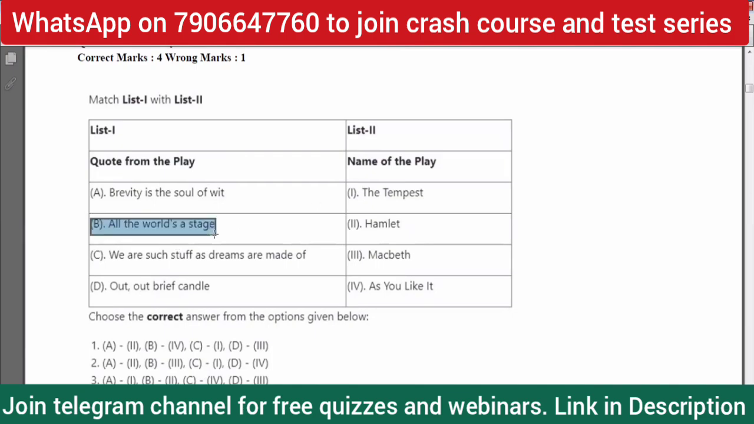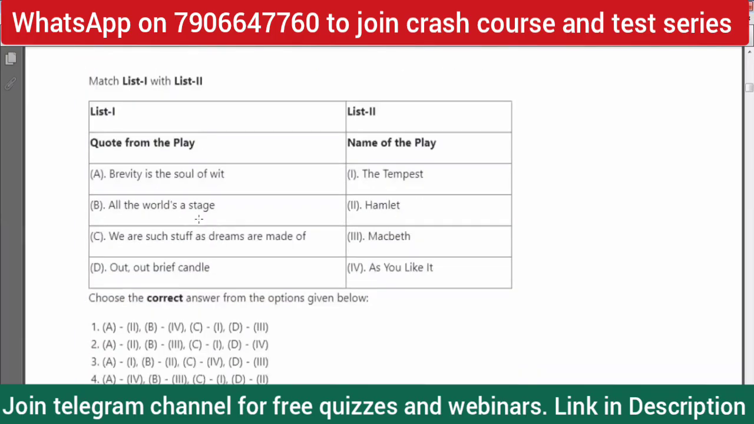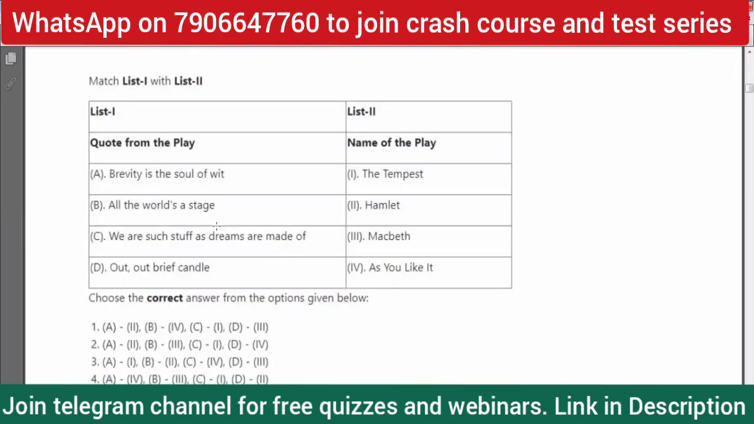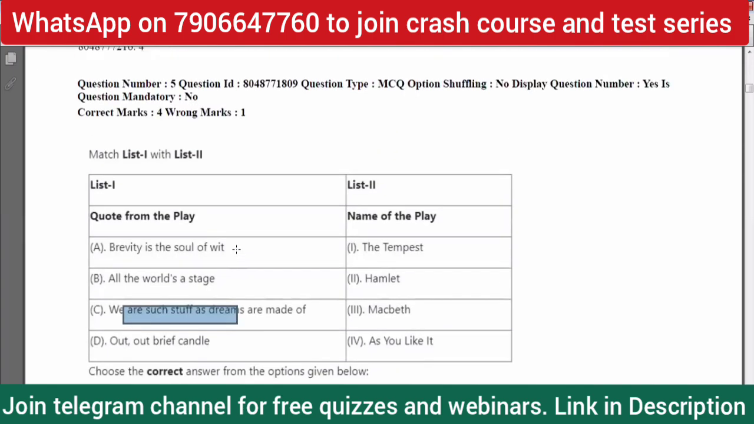Let's proceed through the elimination method. All the world's a stage directly corresponds to Hamlet, right? So where is B? Okay, so B refers to Out, brief candle. Brevity is the soul of wit. All the world's a stage. We are such stuff as dreams are made of.